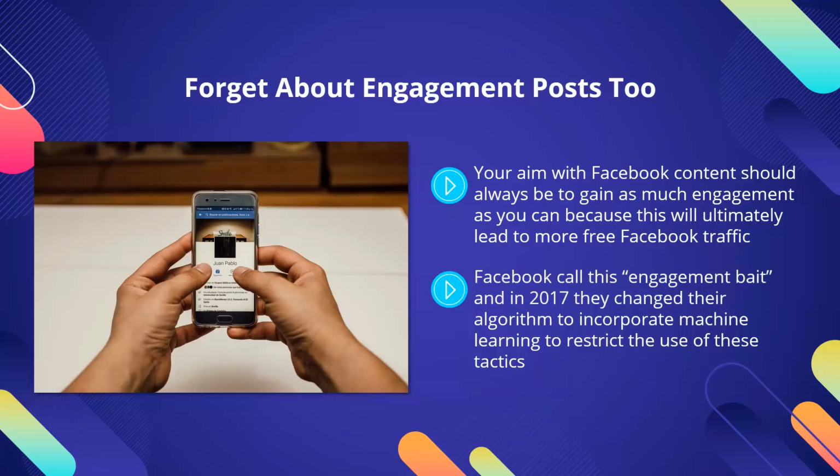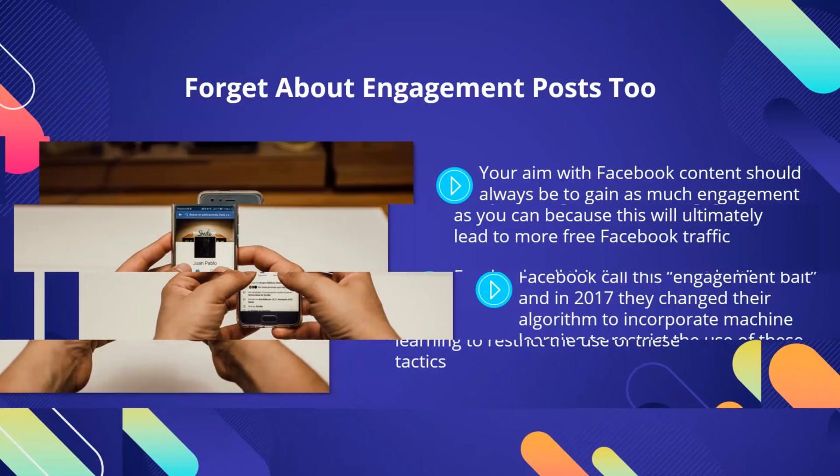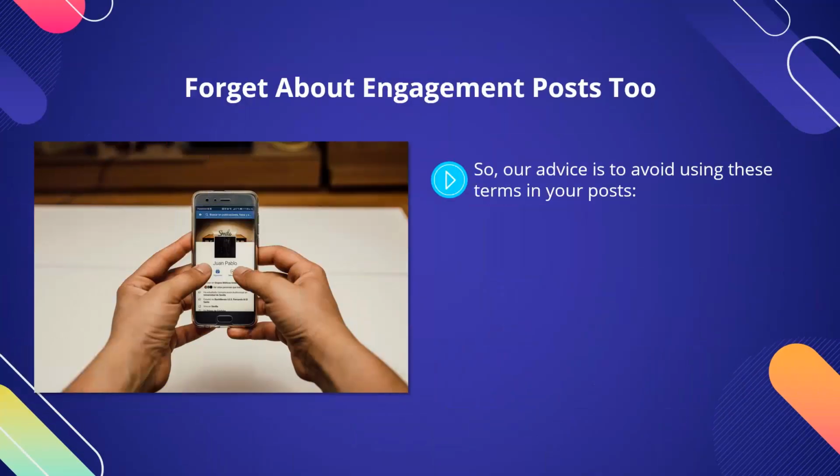Facebook calls this engagement bait, and in 2017, they changed their algorithm to incorporate machine learning to restrict the use of these tactics. The algorithm change looked for posts that tried to persuade others to engage, such as asking them to comment, share, like, or tag, for example. The algorithm will restrict the reach of Facebook pages that continually use these tactics. So our advice is to avoid using these terms in your posts: comment, tag, vote, and like. It just makes a lot of sense to avoid doing things Facebook doesn't like in an attempt to get more clicks.